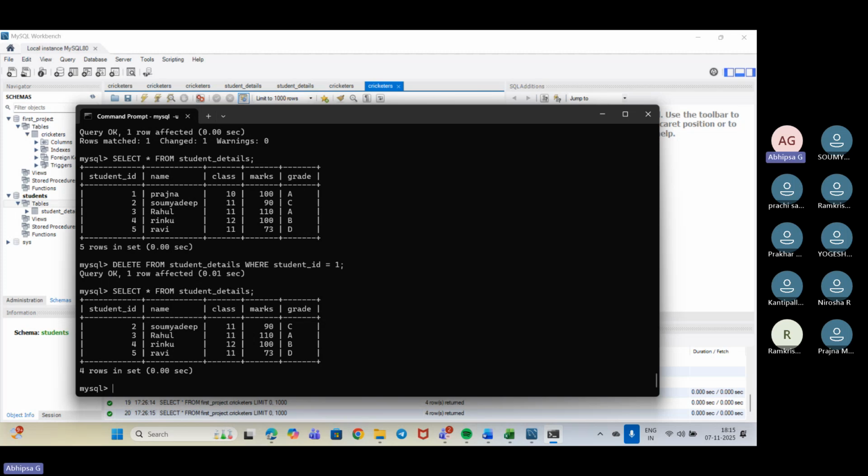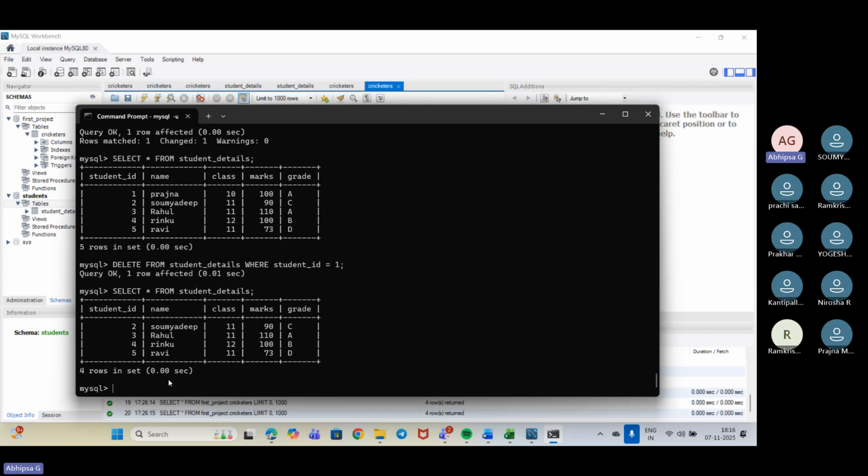Okay, so by mistake I told about Ravi, but I put in student ID as 1. That's why Prajna's name has been deleted. For Ravi, the student ID should be 5. I guess you understood, right? Yes, ma'am.